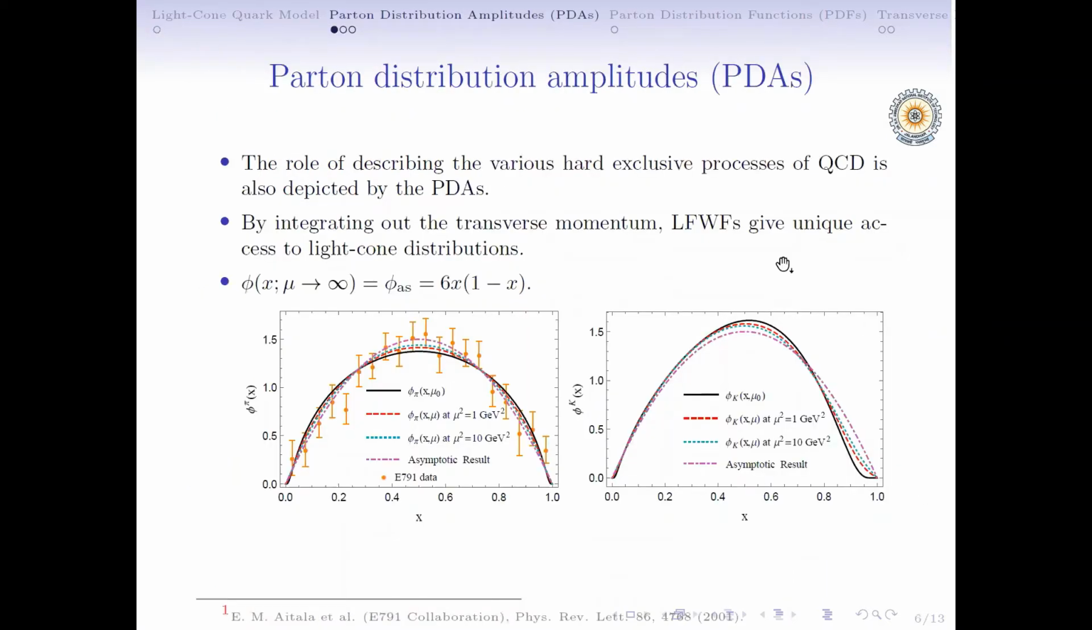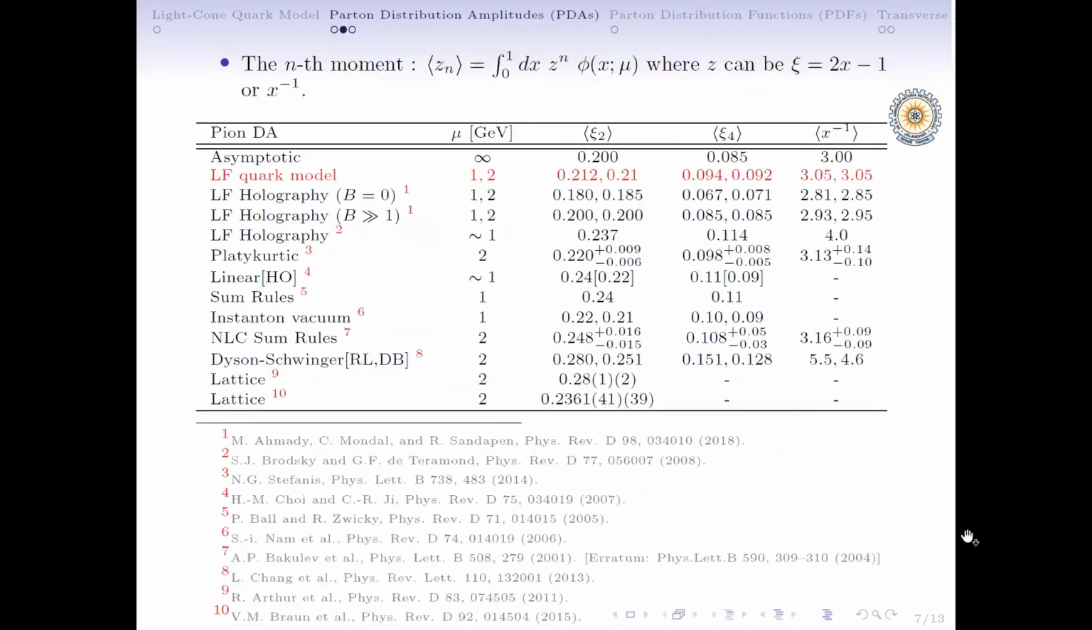The pion distribution amplitudes play an important role in describing various hard exclusive processes of QCD, and these are our predictions for the pion DA and the kaon DA. For the pion DA case, we have evolved our DA to the high energy scale and compared with the experimental data and the asymptotic result, and we found a good agreement with the experimental data.